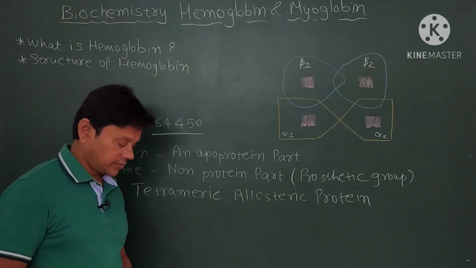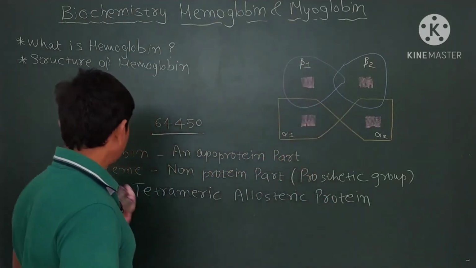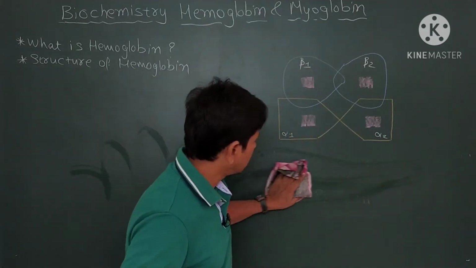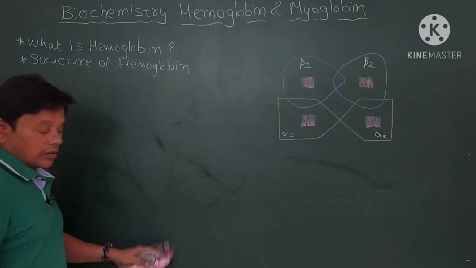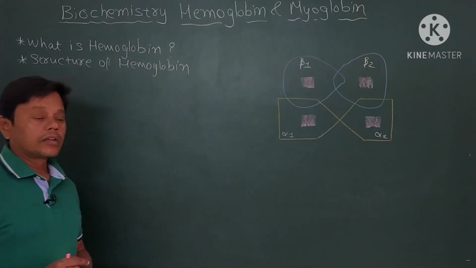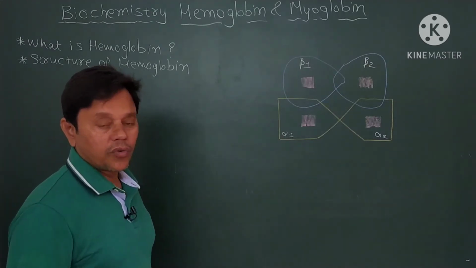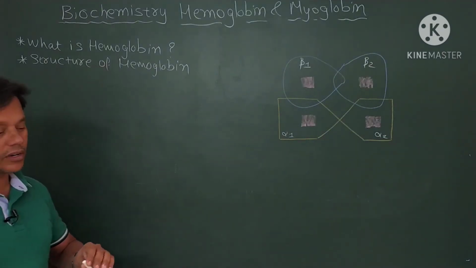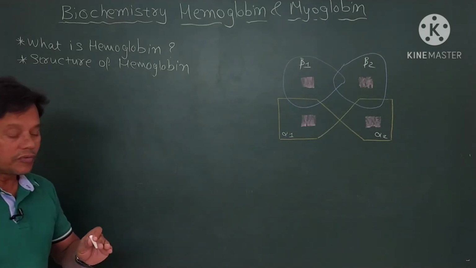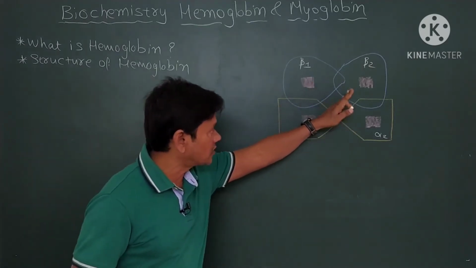Okay, now we see the structure of globin. So friends, you should remember that, as we have already learned, hemoglobin consists of globin and heme. Now we see the structure of globin. What is the structure of globin? So this is the structure of globin.